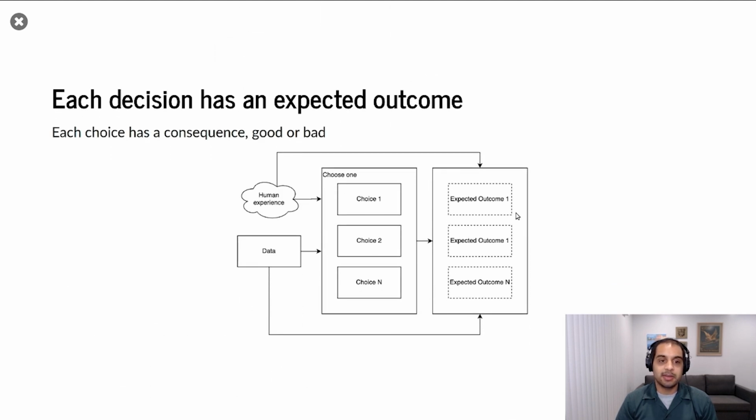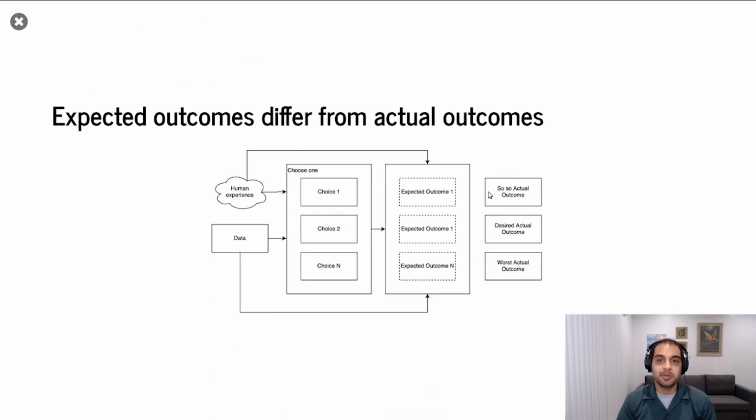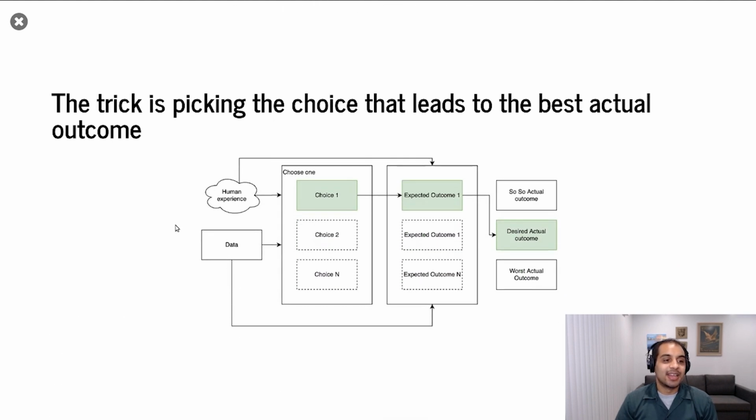Each choice is tied to an expected outcome. So we take a choice, and given our experience or what data we have, we tend to have an estimate of what will happen. But what actually happens is related to, but not exactly what you expect, right? If everything you expected to happen actually happened, life would be a lot better, but unfortunately that's not always the case. What we want to do though, and this is the real trick, is we want to make the choice that leads to the best actual outcome. The expected outcome is great, but we really want the best thing to happen.